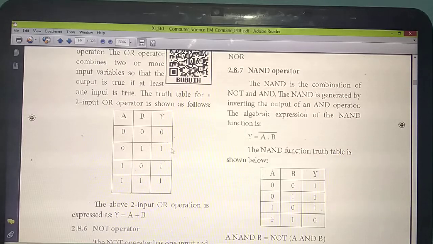One 1 is there, no? So the answer is 1. Here also 1 0: one 1 is there, the answer is 1. 1 1: 2 1s are there, so the answer is 1. Already you have studied that if at least one input is true, you will get the answer 1. Otherwise 0. Understand? So each truth table is very, very important.